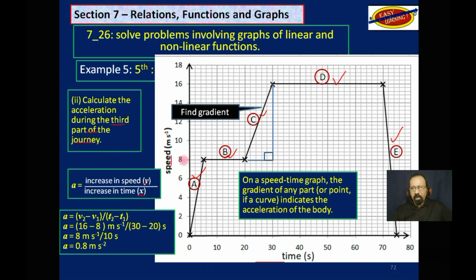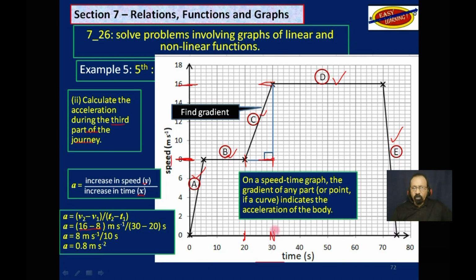Our increase in speed, we're at 8 here at this point for that part of the graph, and we ended up at 16. So our increase in speed would be 16 minus 8. And our increase in time, we're starting here, which is 20, and we are ending up here, which is 30.